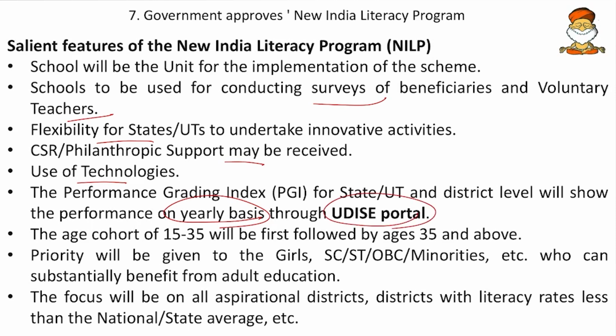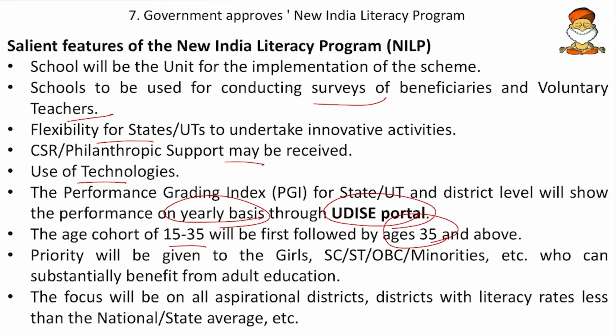So what is this UDISE portal? This is the Unified District Information System. Here we will get the ranking. Then the age cohort is 15 to 35 first, and after all of this 15 to 35 age group are educated, we will take up the above 35 age group.